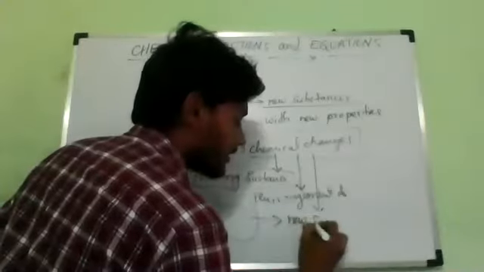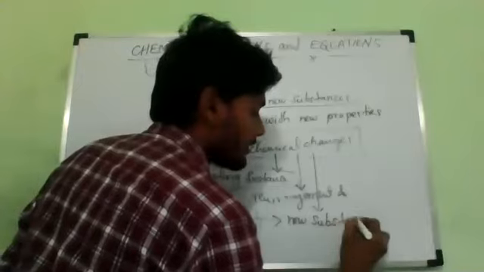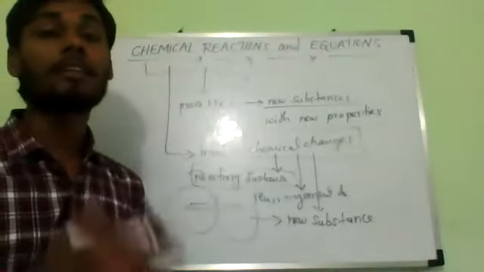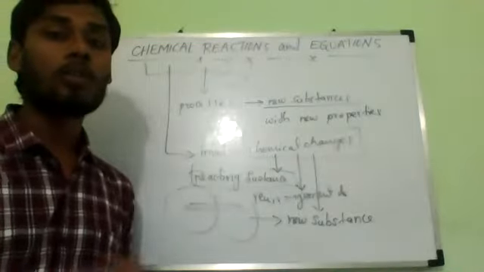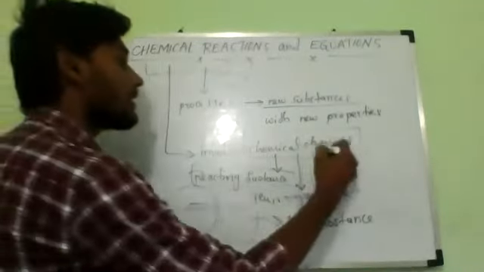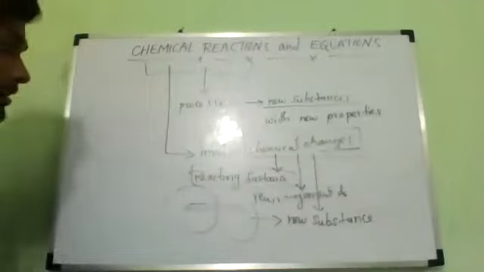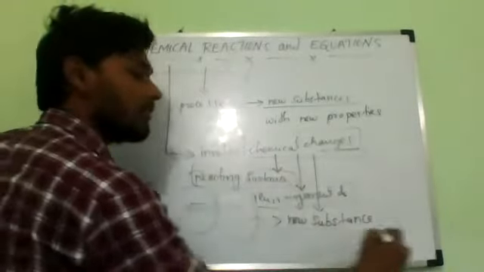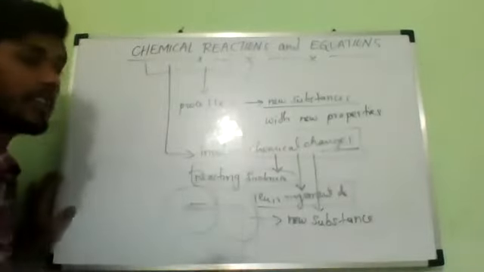Very good. To form new substances with entirely different properties. So that is only called a chemical change. So these chemical changes involve rearrangement of atoms of the reacting substances.